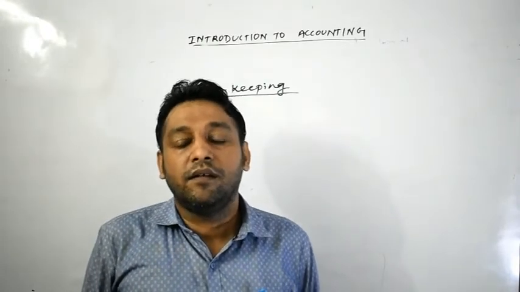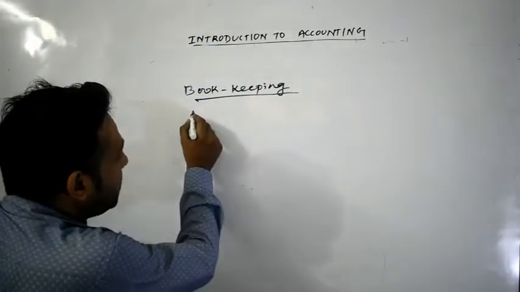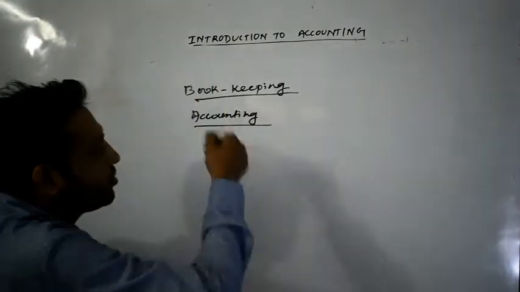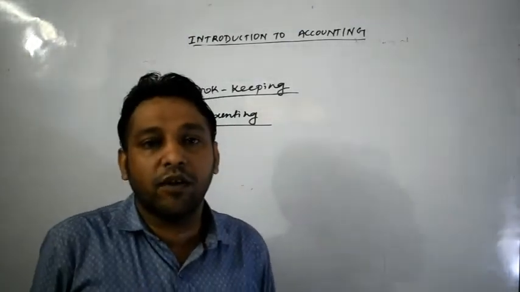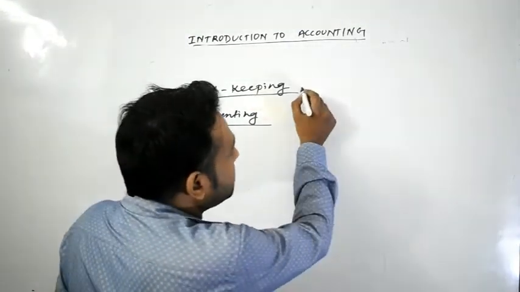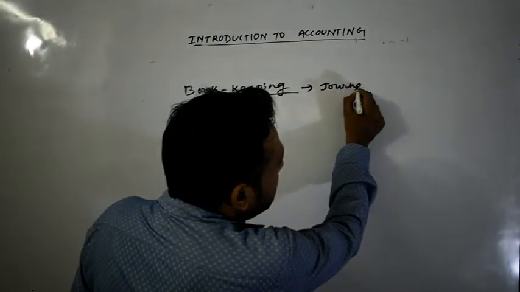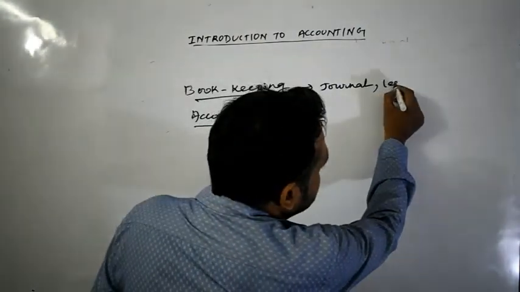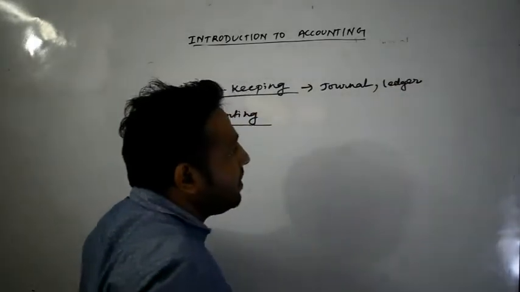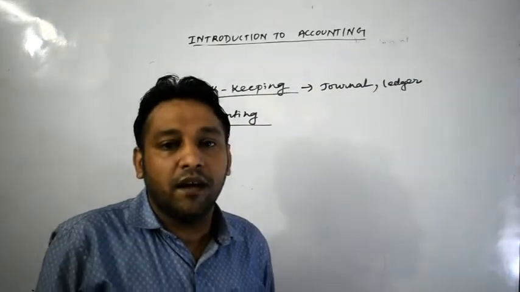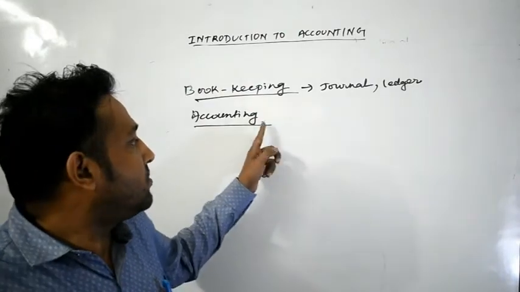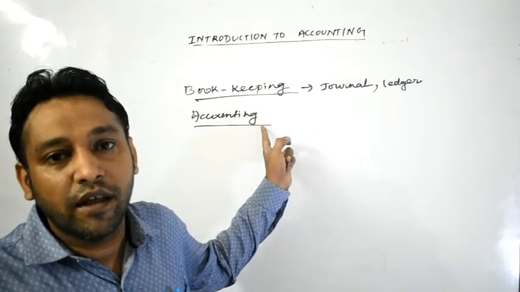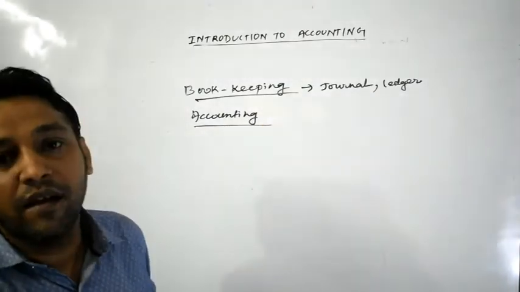Okay. And now after bookkeeping, what starts? Our accounting starts. We can say that your accounting starts when bookkeeping ends. Bookkeeper का काम क्या है? Bookkeeper का काम है, he will record the transactions, मतलब he will prepare your journal. Okay, bookkeeper will prepare the journal as well as he can classify the accounts. That is your ledger. That means he can prepare your ledger. And after that, all the work of accounting, that is your summarizing, interpreting, communicating, all is to be done by whom? All is to be done by the accountant.